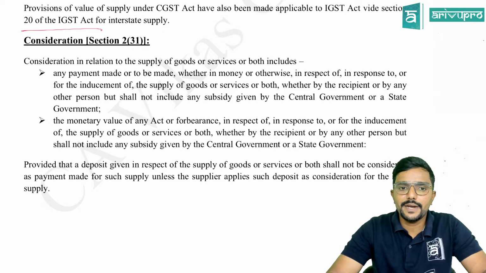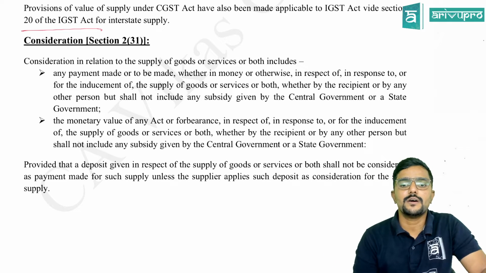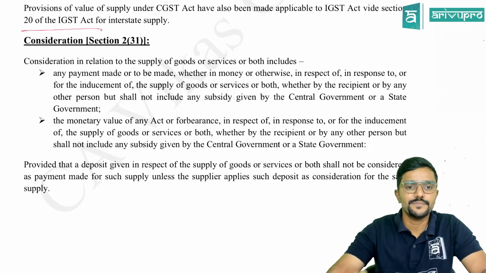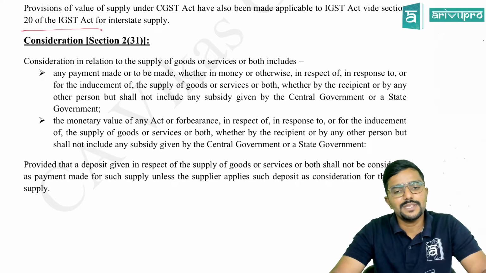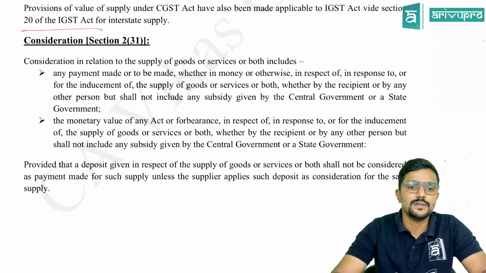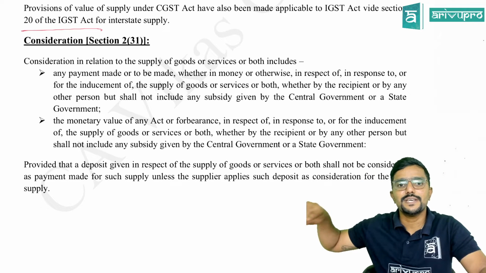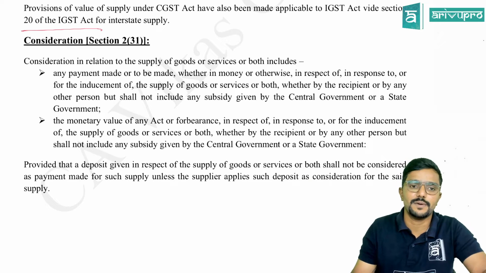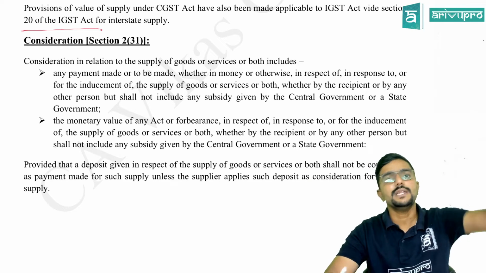So any payment made or to be made, whether in money or otherwise, in respect of or in response to or for an inducement, that is to do something, of the supply of goods or services or both, whether by the recipient or by any other person, but shall not include any subsidy given by central government or state government. So consideration will not include subsidy given by central government or state government.